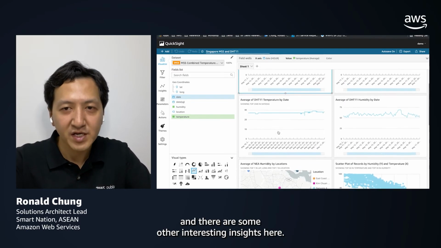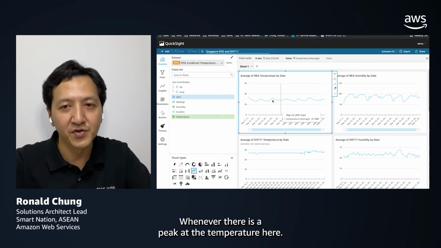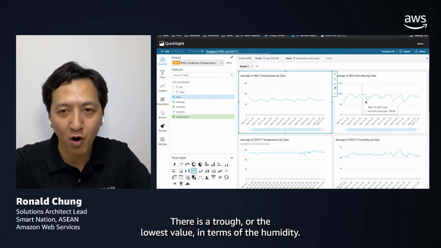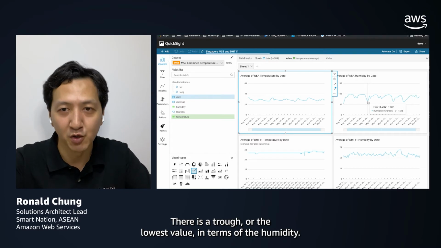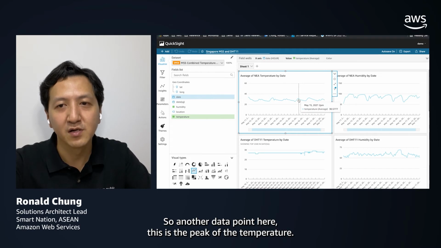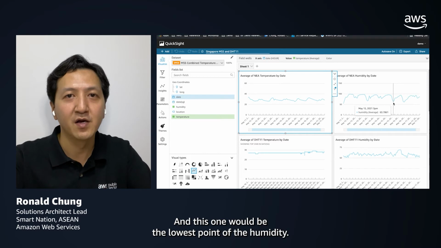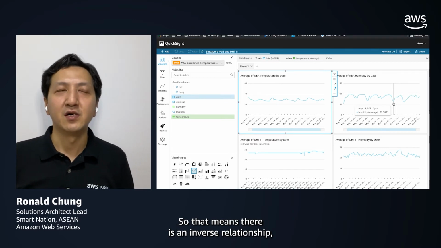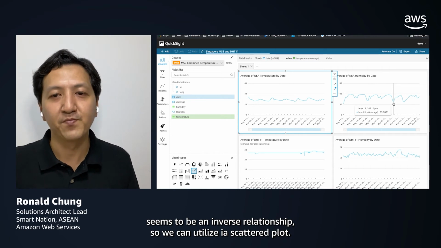And there are some other interesting insights here. Whenever there is a peak in the temperature here, there is a trough, or the lowest value, in terms of the humidity. Another data point here, this is the peak of the temperature, and this one will be the lowest point of the humidity. So that means there seems to be an inverse relationship.